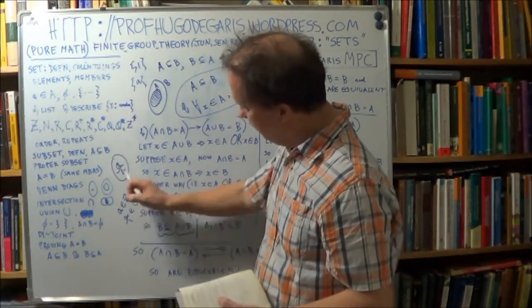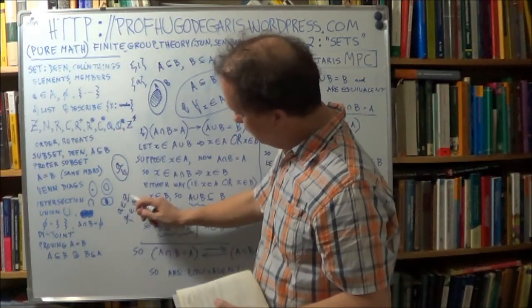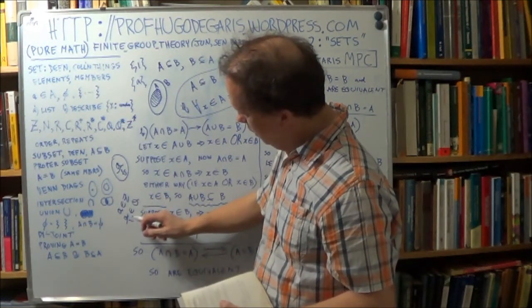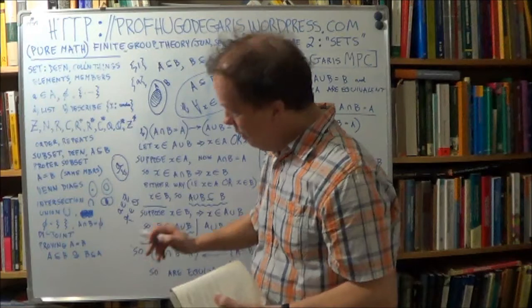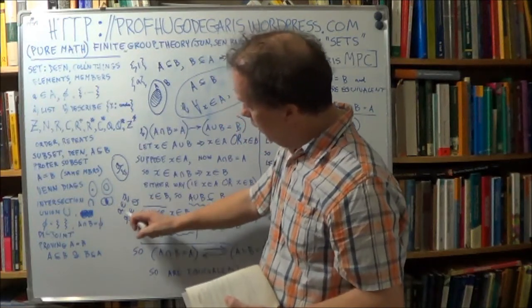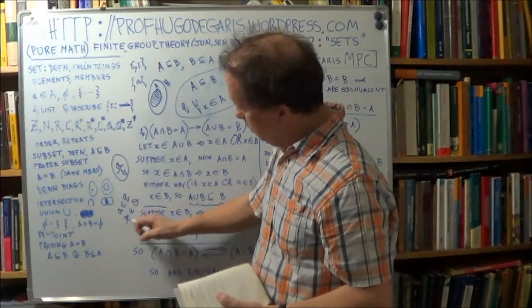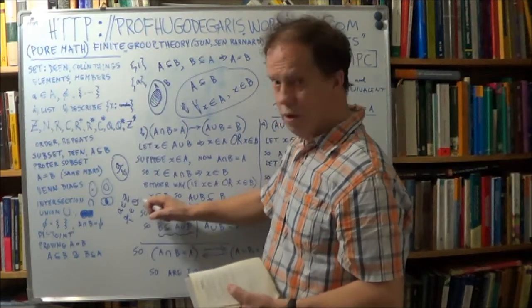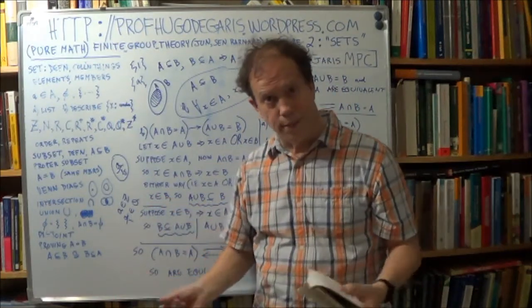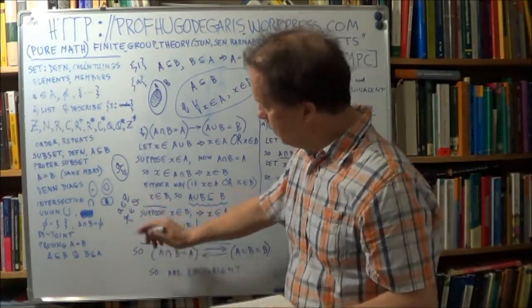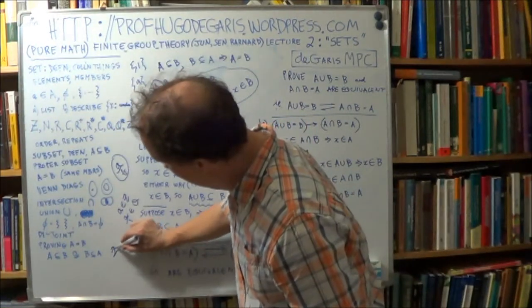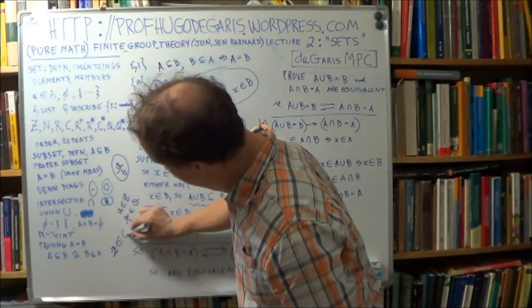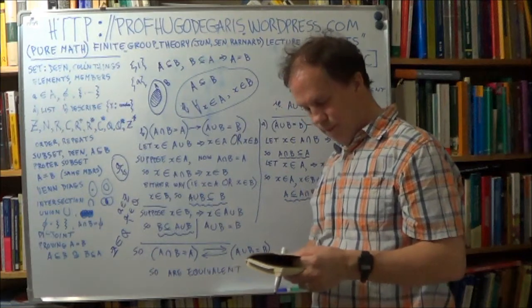Well, B is just 1. So if A belongs to Z, then A over 1, which is A, belongs to Q. So any element belonging to Z, because of this reasoning, belongs to Q. Right? That's the definition of a subset. Therefore Z is a subset of Q. Right?